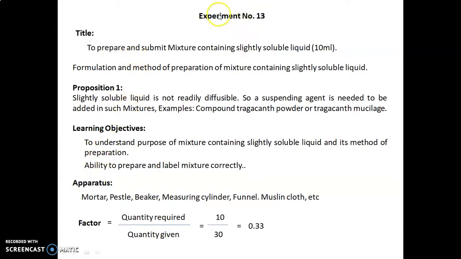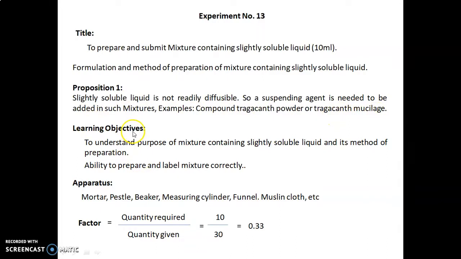Now let's discuss experiment number 13. The title of today's experiment is to prepare and submit a mixture containing slightly soluble liquid, 10 ml. This is the formulation and method of preparation of a mixture containing slightly soluble liquid. Proposition 1: a slightly soluble liquid is not readily diffusible, so a suspending agent needs to be added in such mixtures. Examples: compound tragacanth powder or tragacanth mucilage.